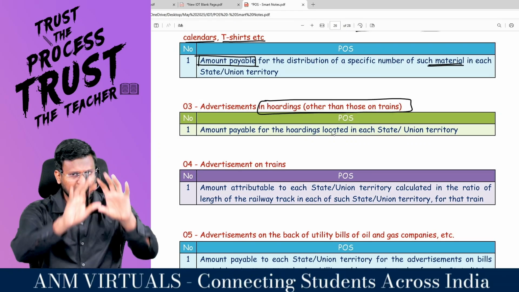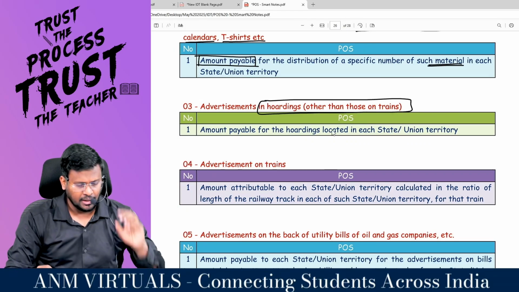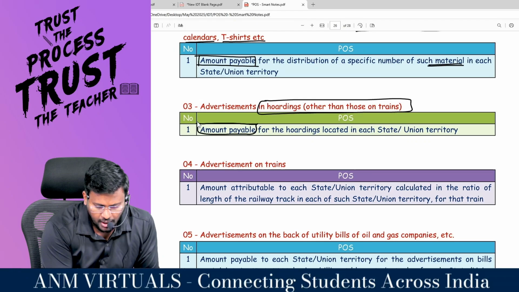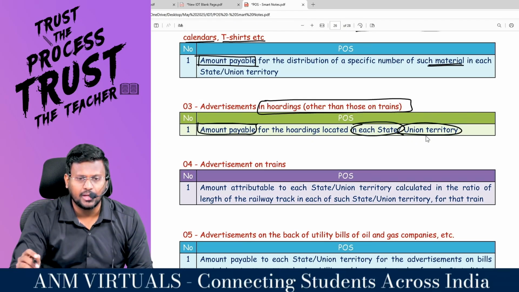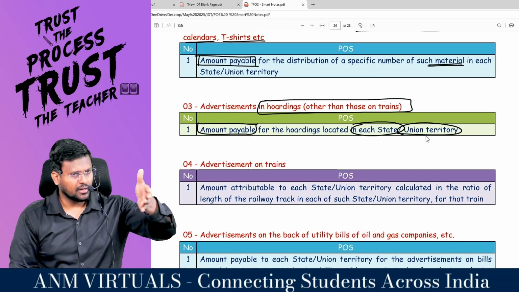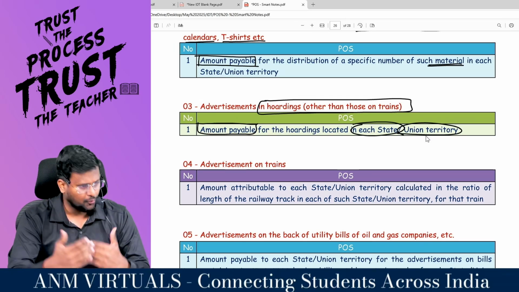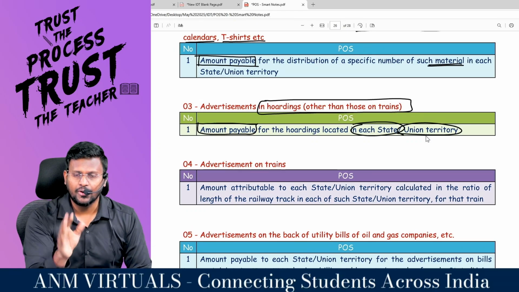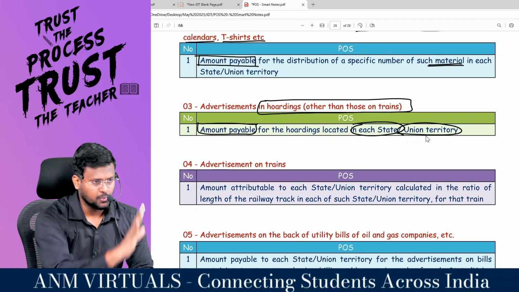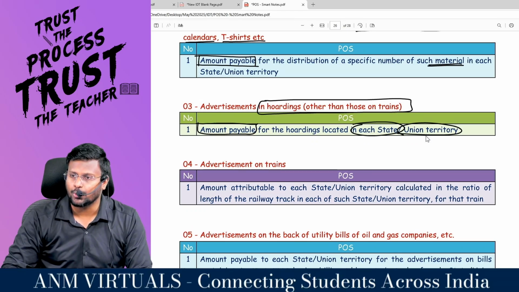Advertisement in hoarding other than those on train. Just in board you are advertising for government. Then again the keyword is amount payable for the hoarding located in each state or union territory. For example, sir, you are advertising for government in a hoarding. Government is giving you 10 lakh rupees for Kerala, 5 lakh rupees for Tamil Nadu, 25 lakh rupees for Andhra. In this ratio, you have to apportion the value of supply.